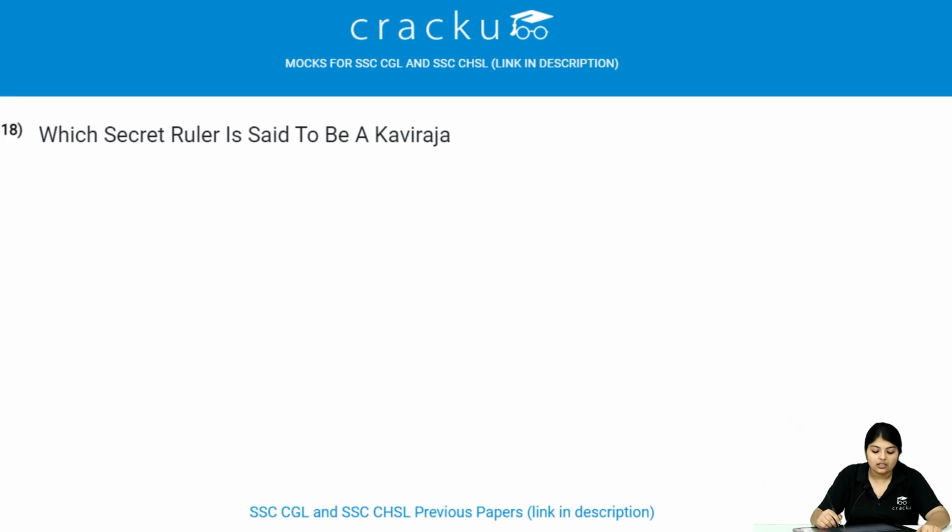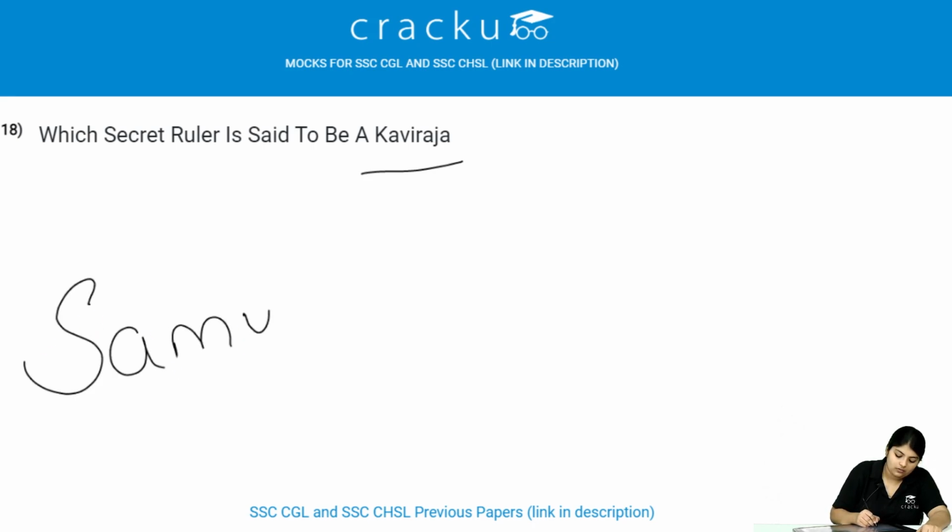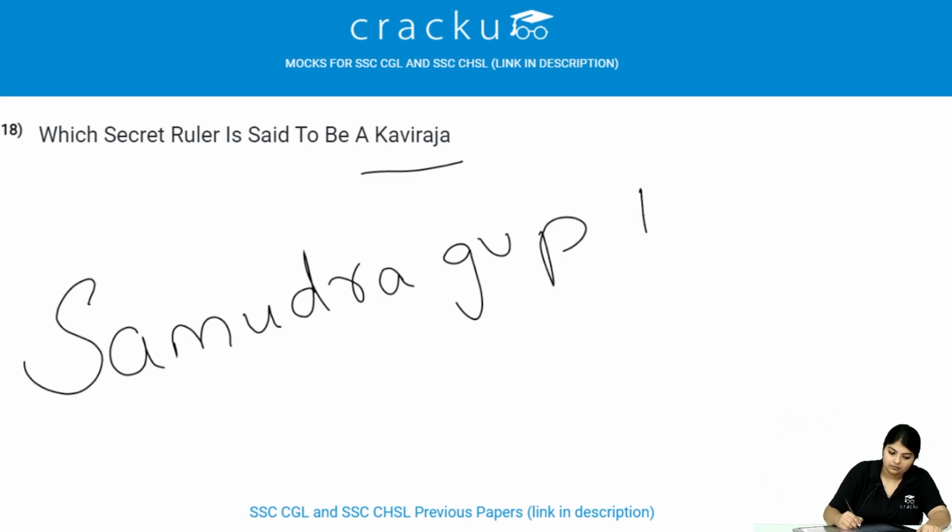Which Gupta ruler is said to be a Kaviraja? Samudragupta is said to be a Kaviraja. He was an expert in Veena playing.